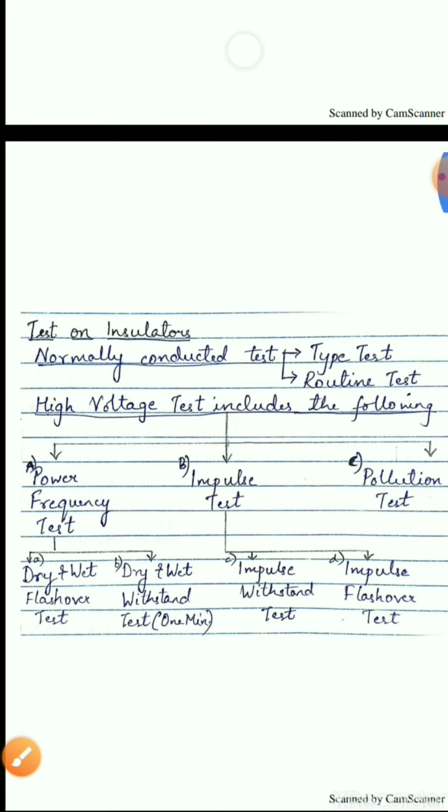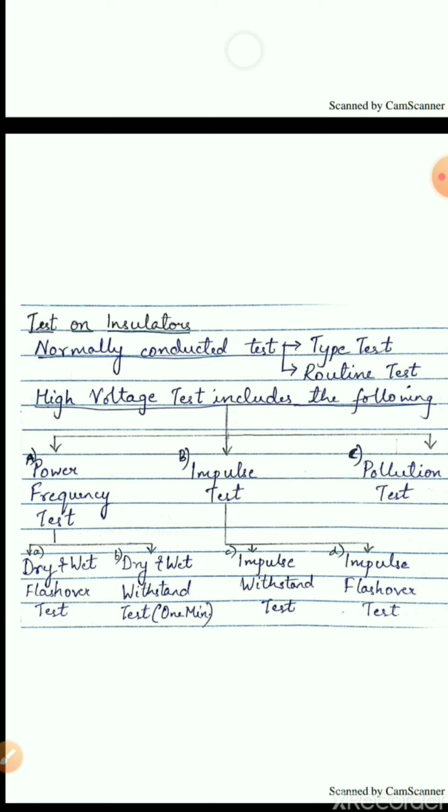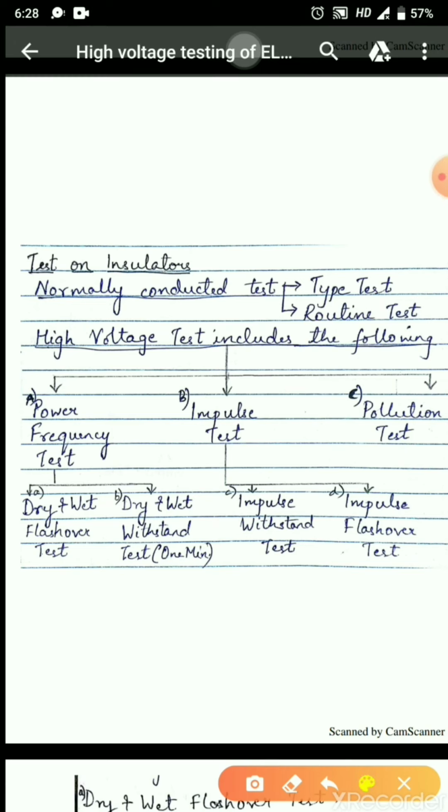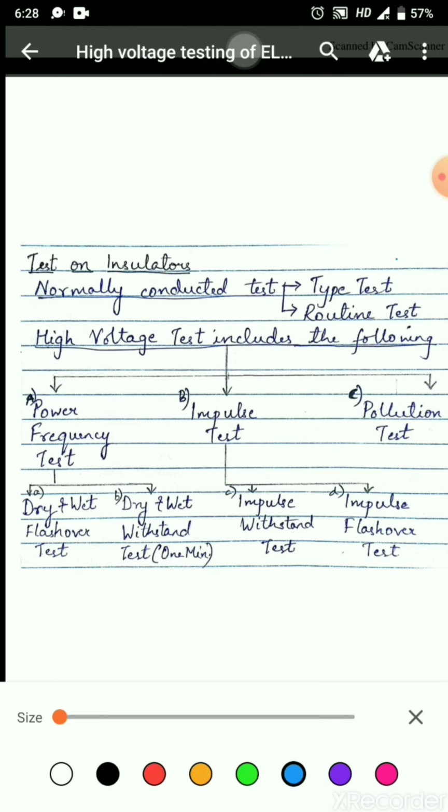Let us go to the first topic of testing equipments for high voltage. The first one is tests on insulators. Normally, tests on insulators are conducted in two ways: type test and routine test.